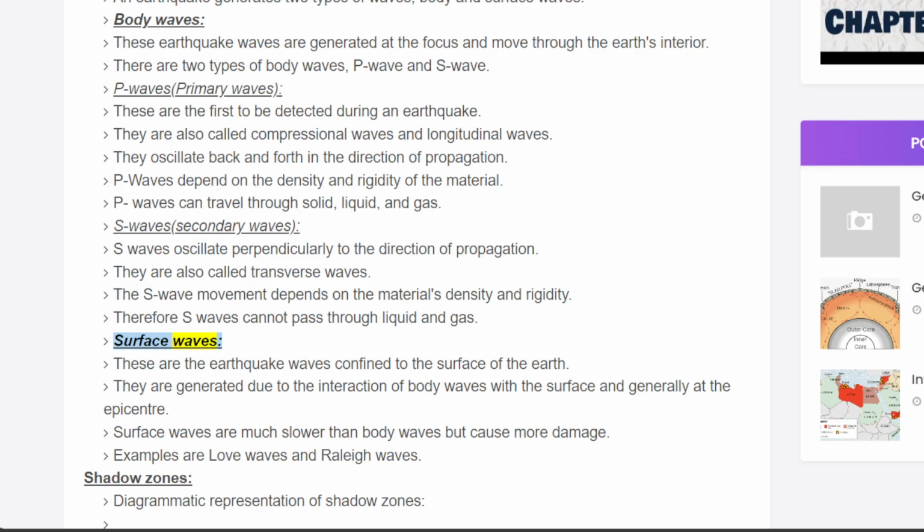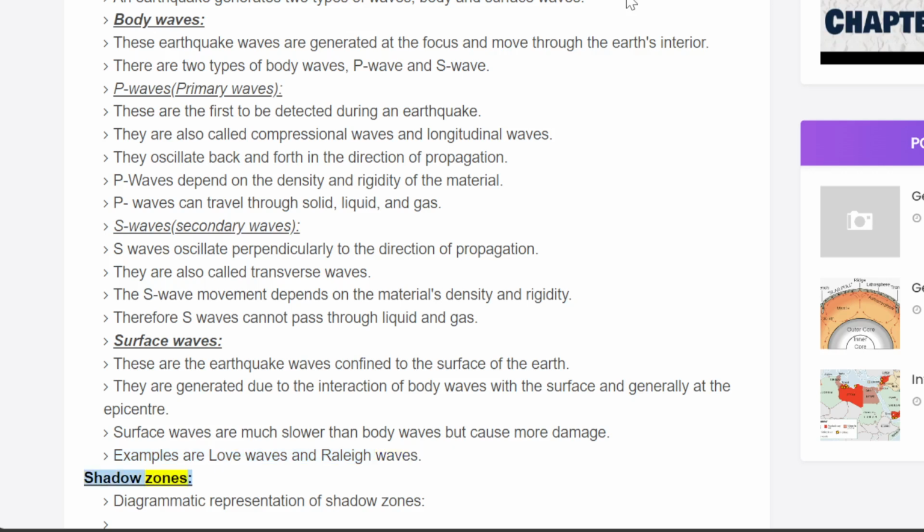Surface waves. These are the earthquake waves confined to the surface of the Earth. They are generated due to the interaction of body waves with the surface, and generally at the epicenter. Surface waves are much slower than body waves but cause more damage. Examples are Love waves and Rayleigh waves.